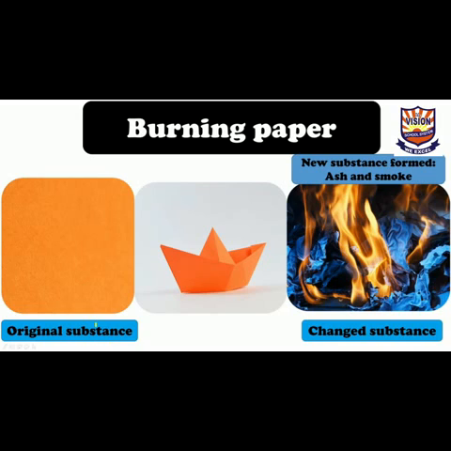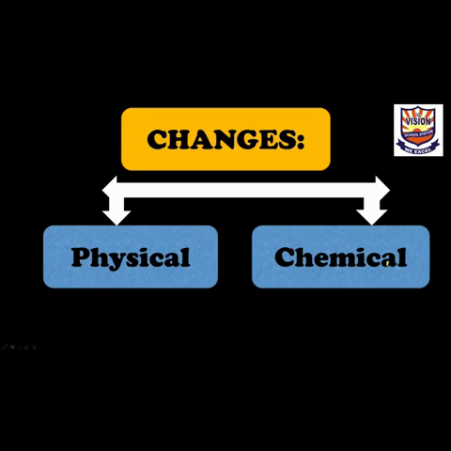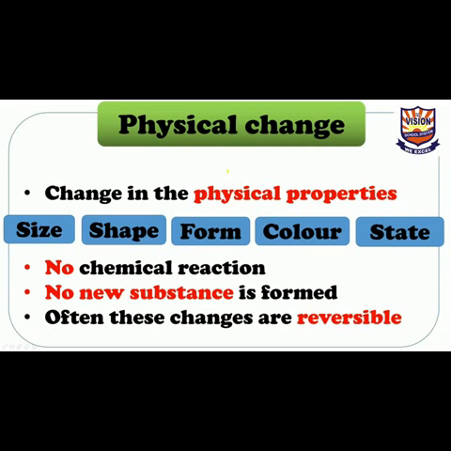Well, the paper we used for the boat, let's burn that paper and paper changes to ash and smoke. Now, can we get our substance back in original form like the way it was before? No. So this change is irreversible change. And in this change, new substances are formed. Ash and smoke are produced.